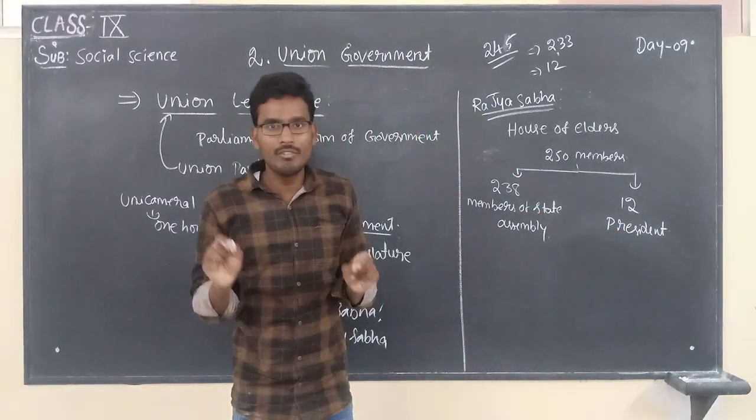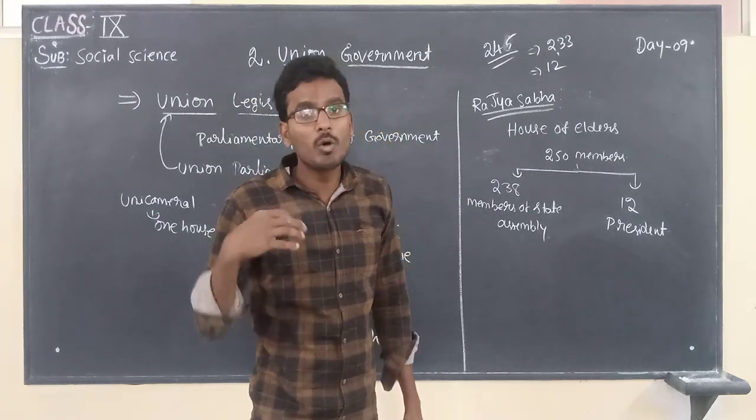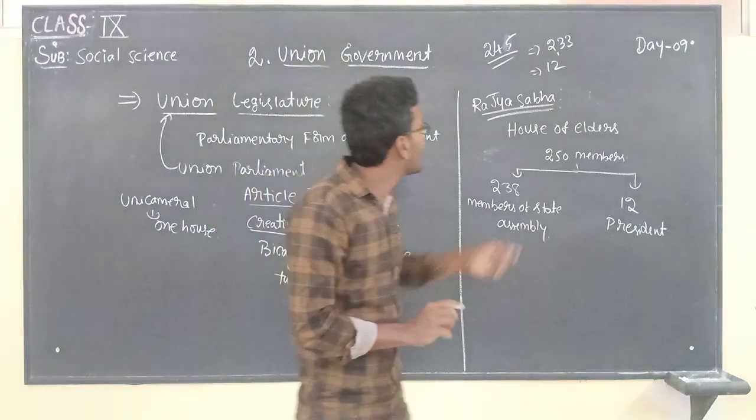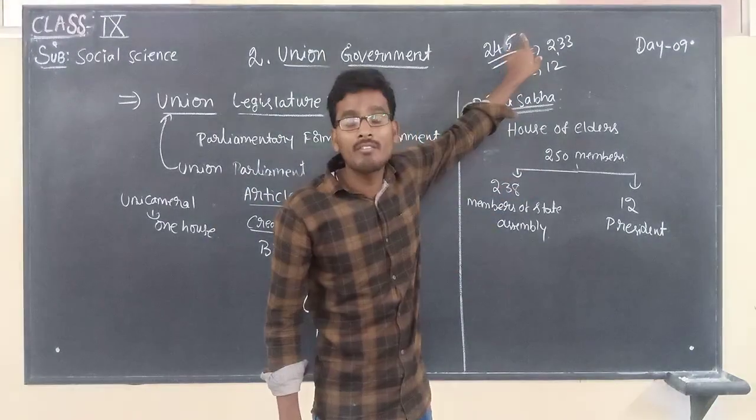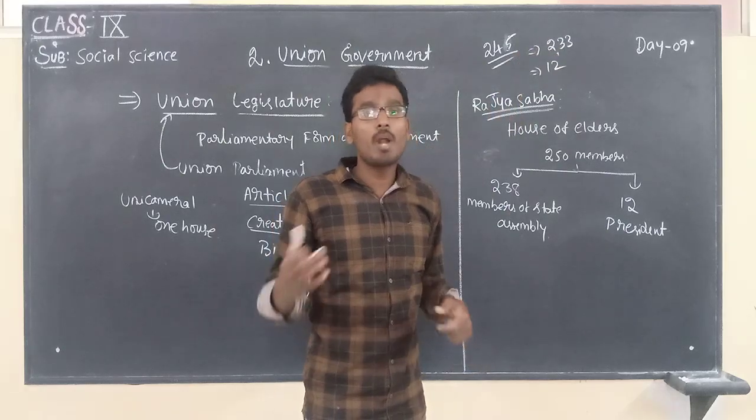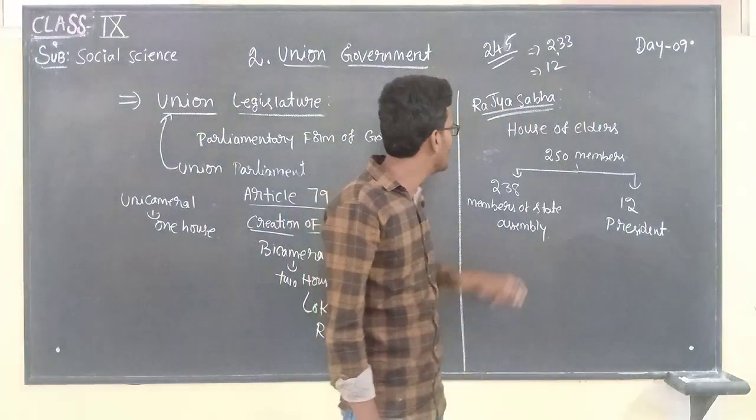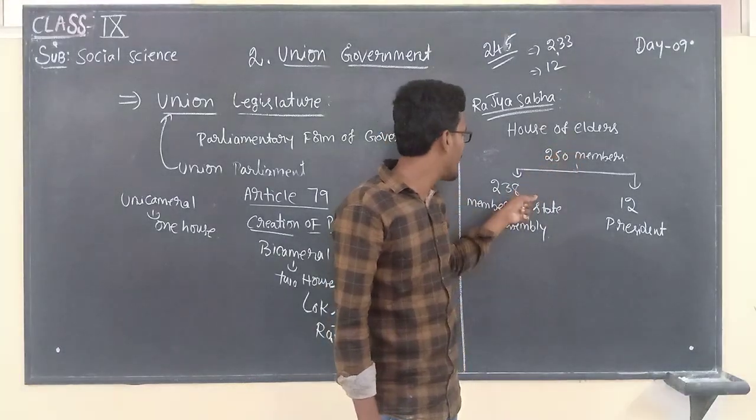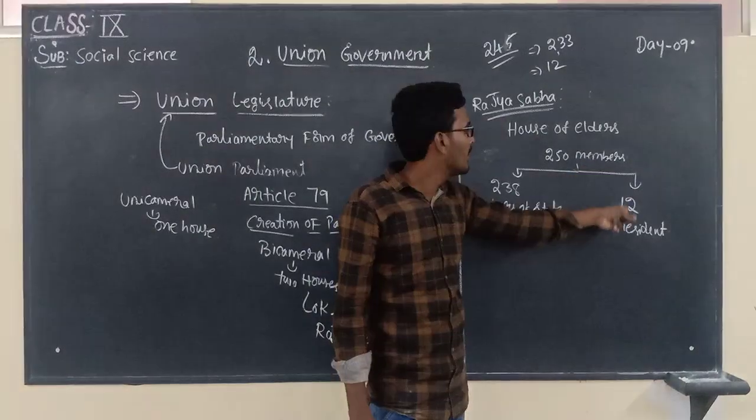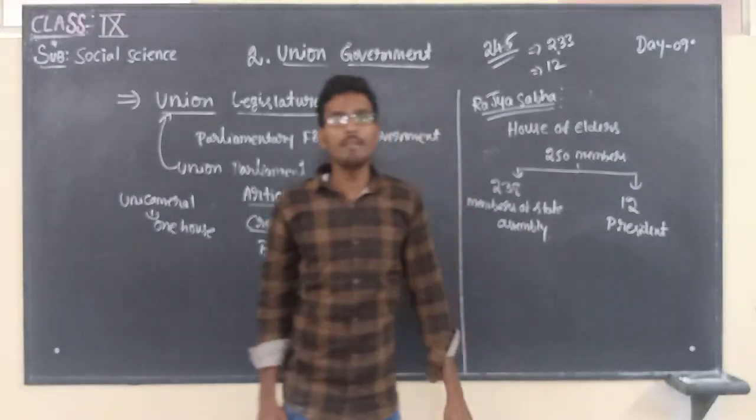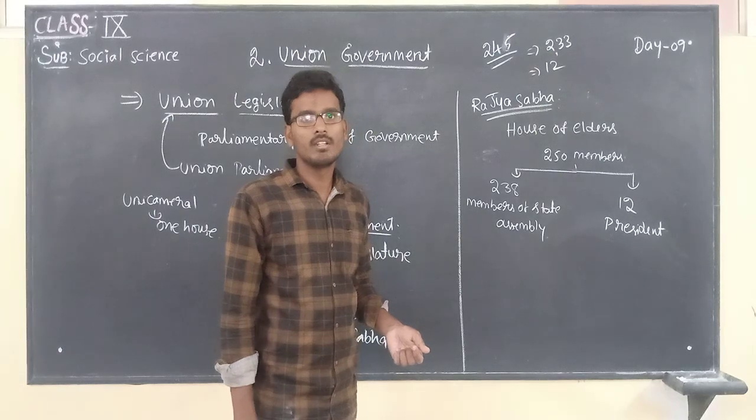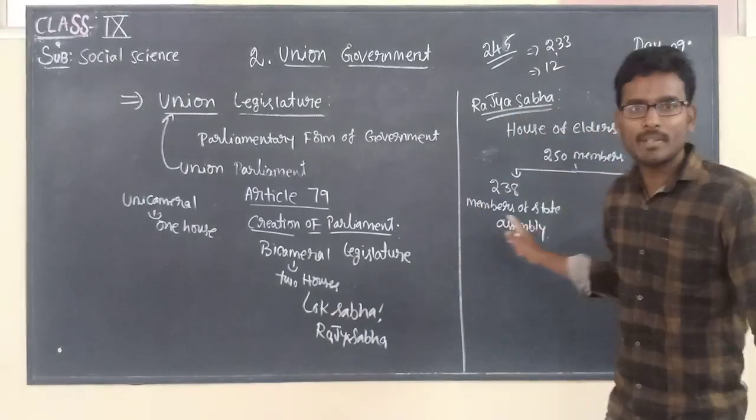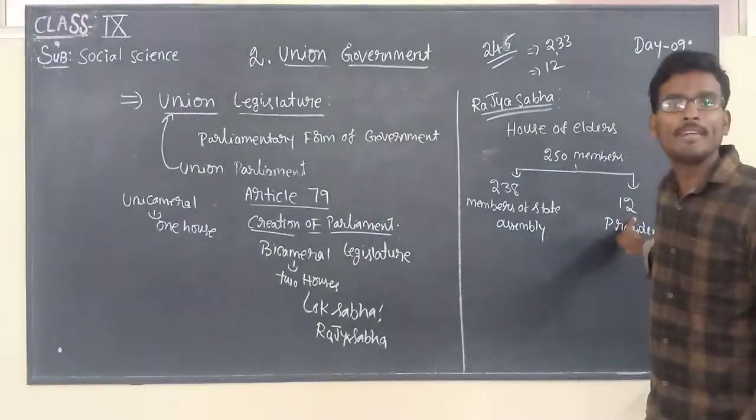Children, don't get confused with this point. If the question asks how many members are there in Rajya Sabha at present, you have to write 245. Normally, for the total members of Rajya Sabha you have to write 250 members. Out of 250, 238 are chosen by members of State Assembly and the remaining 12 are appointed by the President.